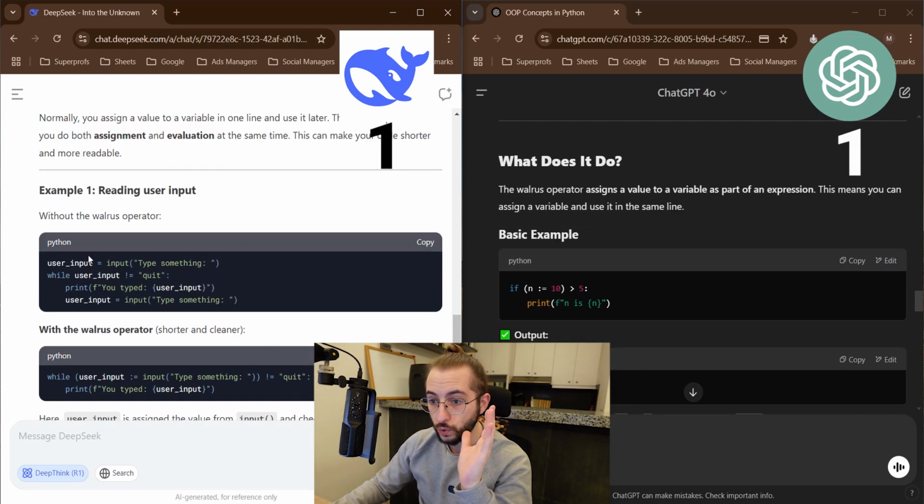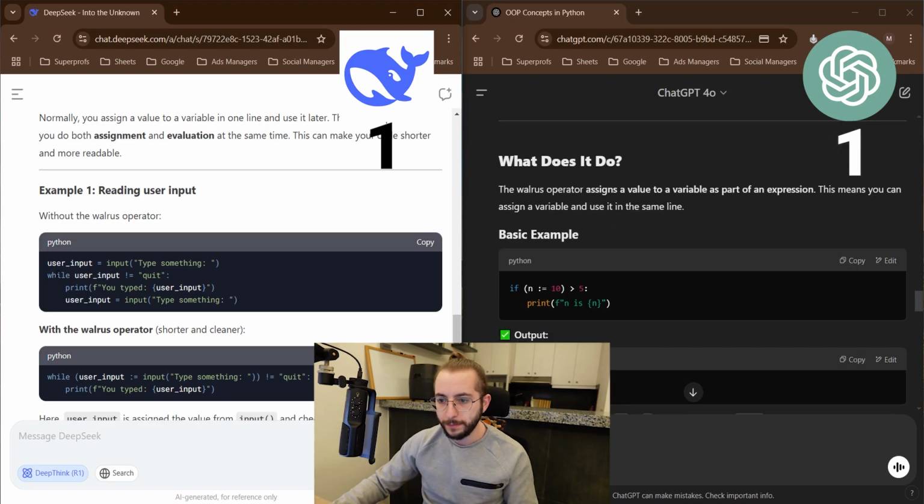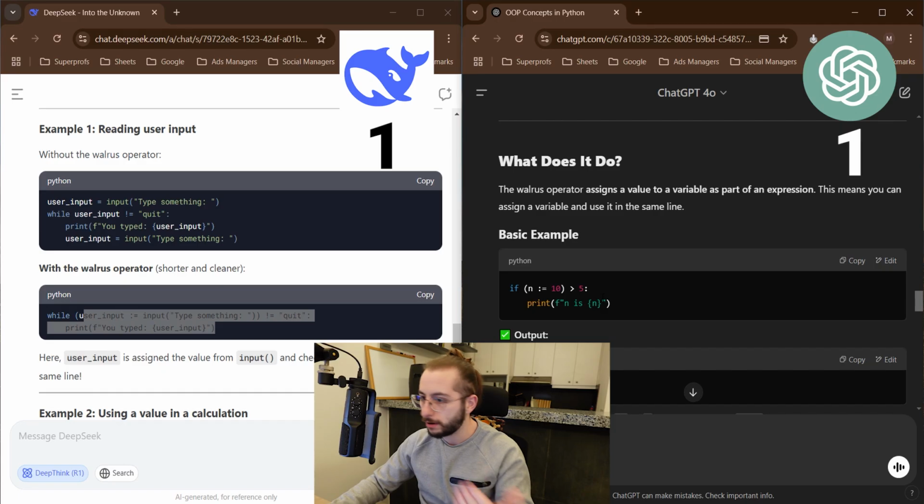Okay, so example 1, without the Walrus. Honestly, I don't want to continue just based on giving an example without its use, and with its use right here is much better than right here, because I can look at this example and be like, oh okay, this is how you assign a value. I know that. And if I had the Walrus, look at how much better it would be. While right here, it's just like, oh okay, so we've assigned the value and started using it.